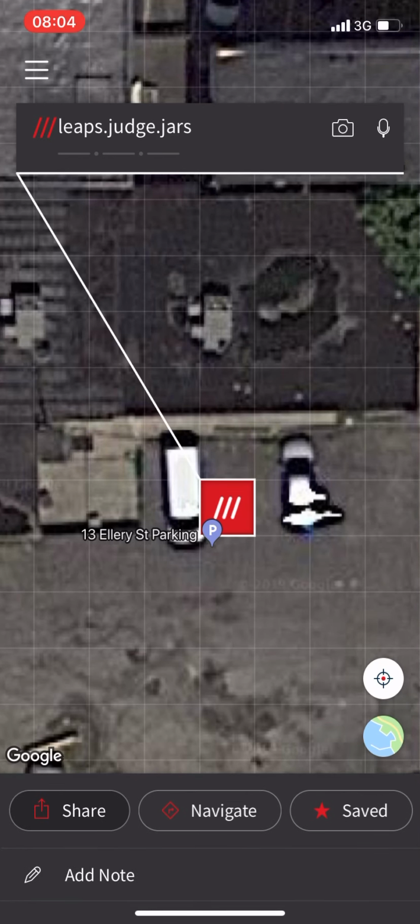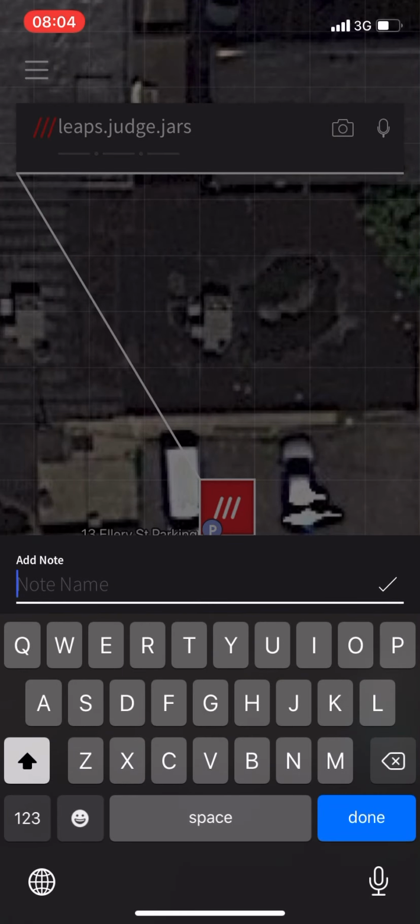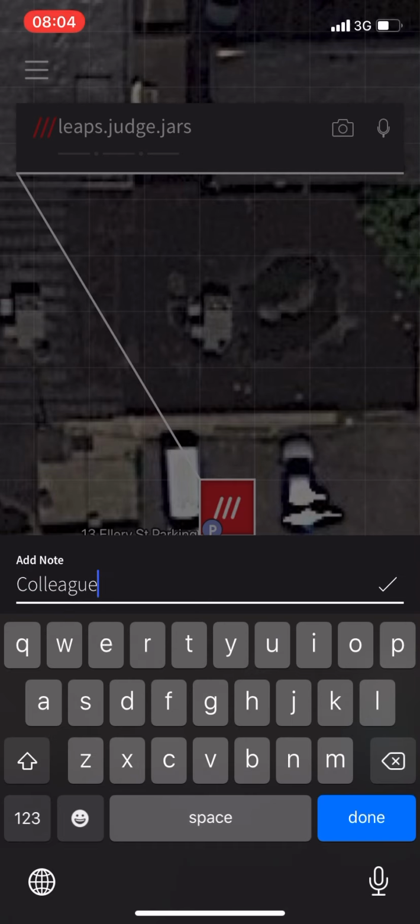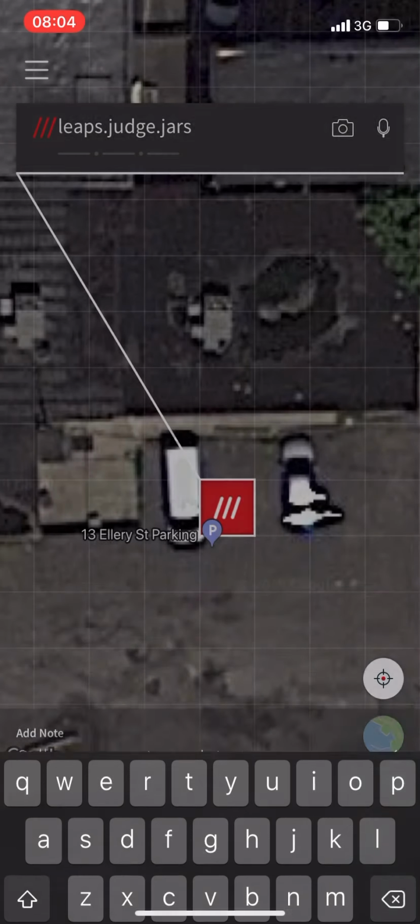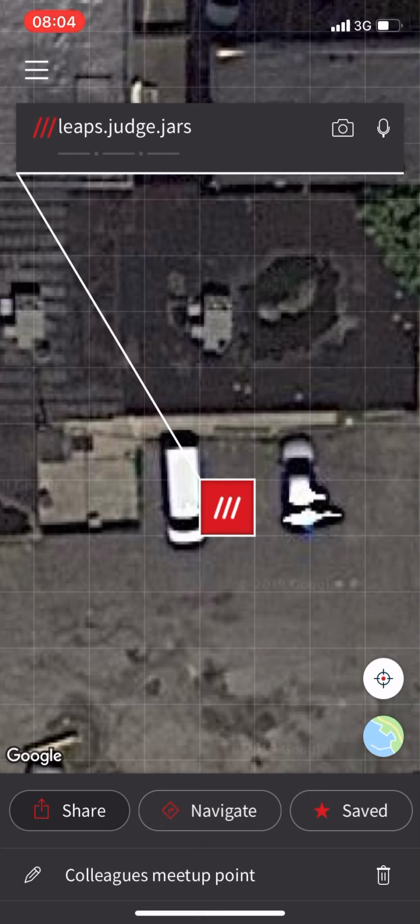There is another good feature here. You can add a note to this location. So you can say this is colleagues meet up point, and then you can save it as it is. So you have it with a note also, and you can put a bunch of notes down here. Also, you can share this location through all your apps, and it will be navigated normally.